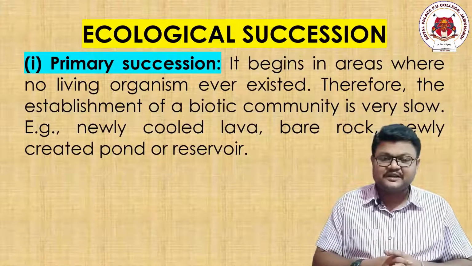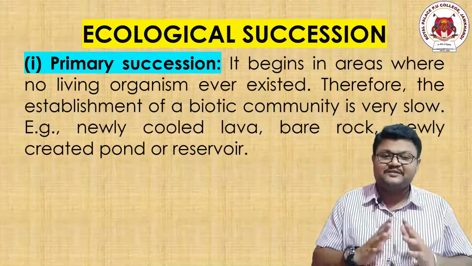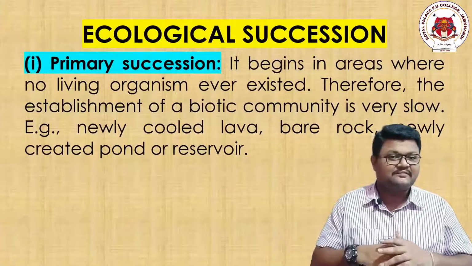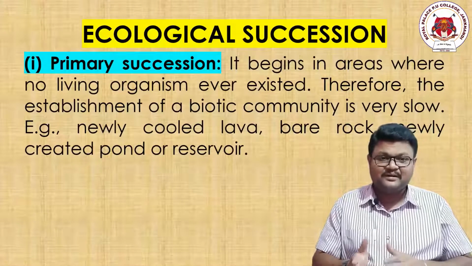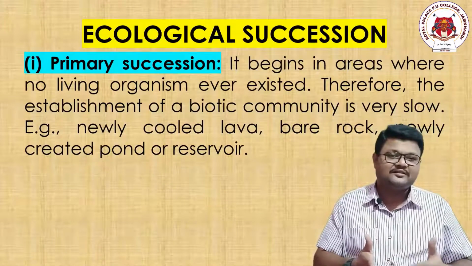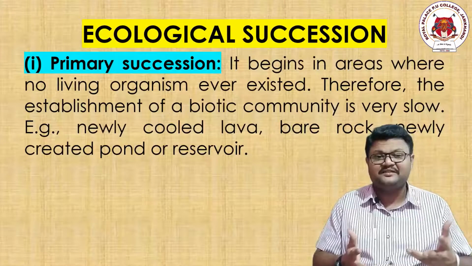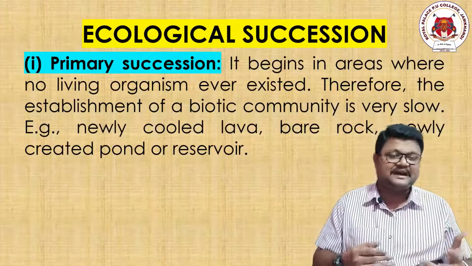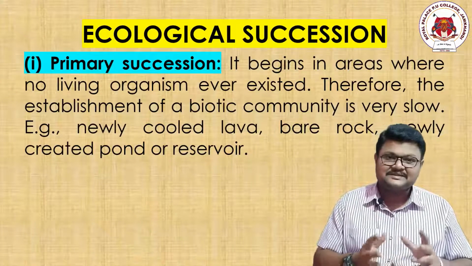Primary succession begins where no living organism ever existed. It means that from scratch, it is becoming developed. No living organism was ever present in that place, and from that place there is production of organisms, growth, increase in population, and finally a forest is created. That particular stage is called primary succession.